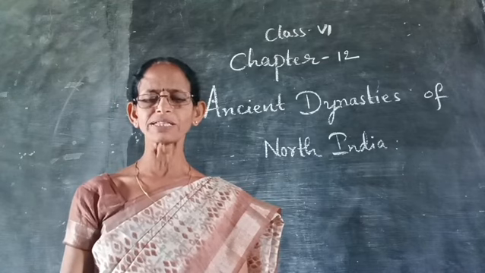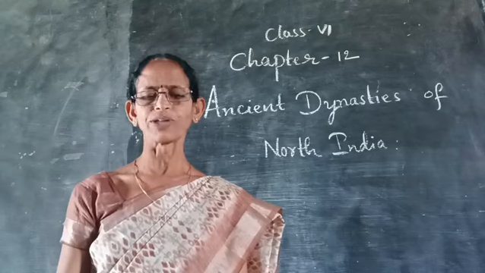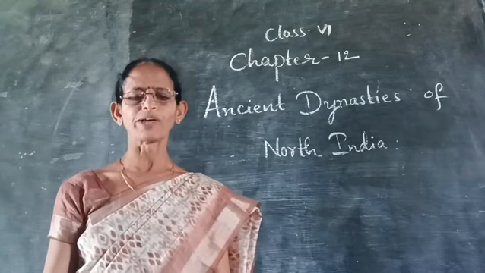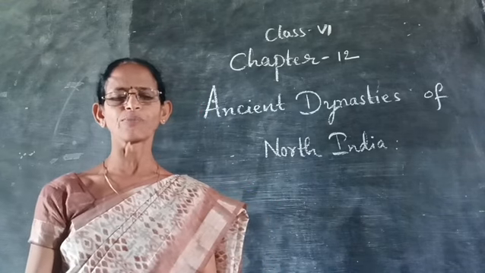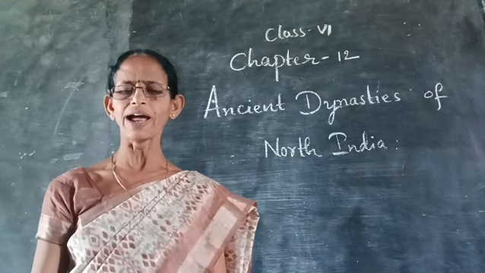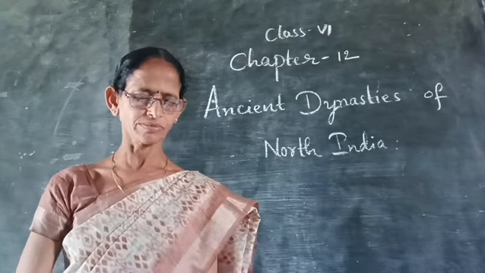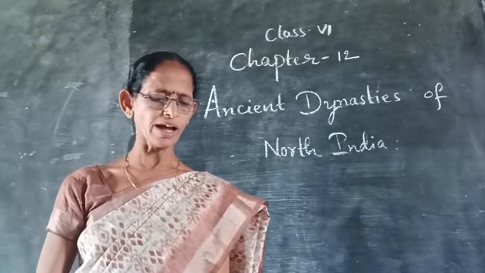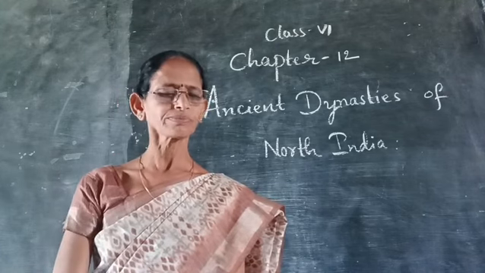The most famous kings of the dynasty were Samudragupta and Chandragupta. Who were the famous kings of the Gupta dynasty? Samudragupta and Chandragupta. And Samudragupta got the title Kaviraja too.